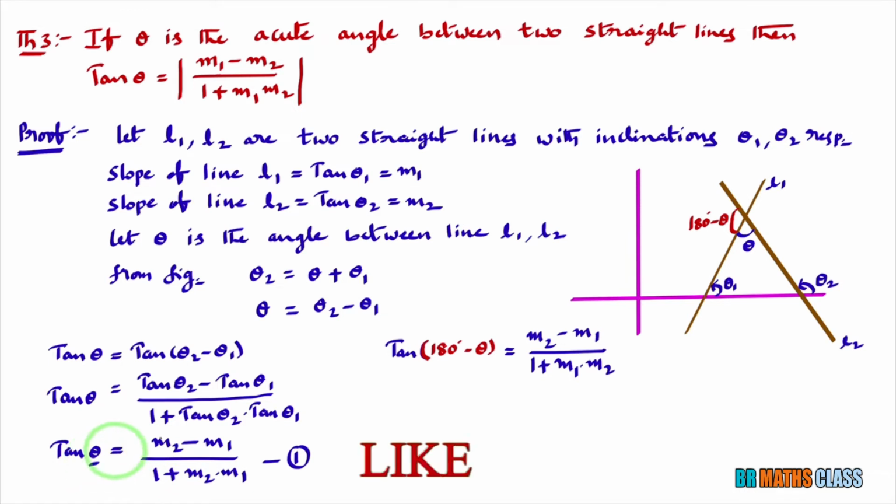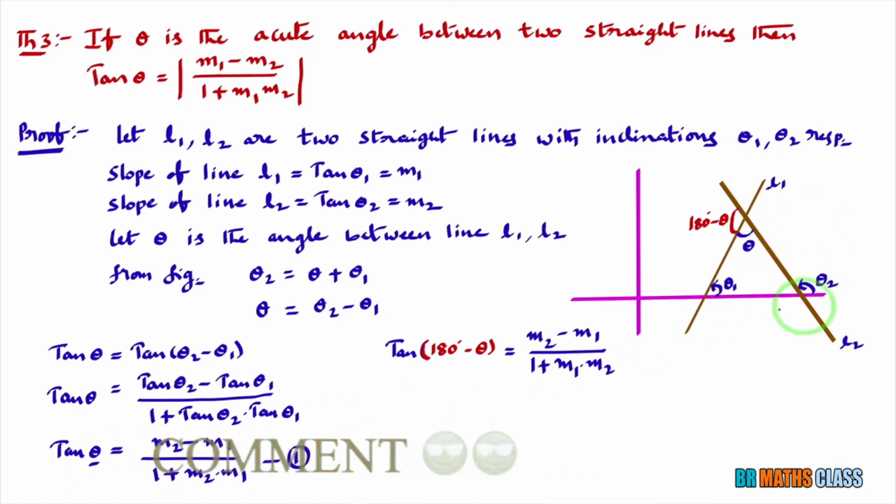Here what is theta? Theta is the angle between two lines. What we came to know from equation 1 is, if theta is the angle between the lines, then tan theta equal to m2 minus m1 divided by 1 plus m1 into m2. Here 180 degrees minus theta is also the angle between these two lines. I just replaced theta with 180 degrees minus theta.